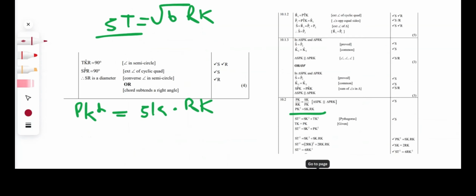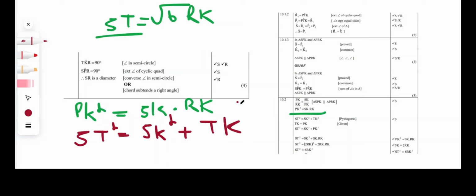Okay, so you just need to work with what you have. That's how we got to this part over here. So you're going to say ST to the power of 2 equals SK to the power of 2 plus TK to the power of 2, and your reason is going to be Pythagoras. Okay, so now what do we do, guys? We have two equations, and we somehow have to simplify both of them to the point where it looks like this equation over here. What do we do next?